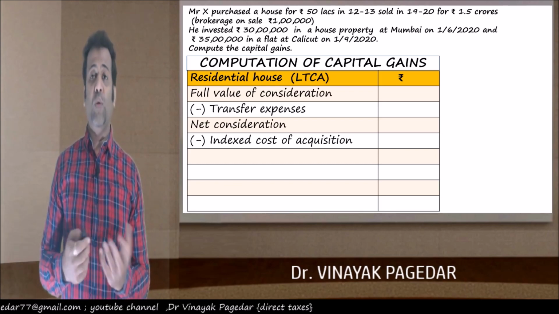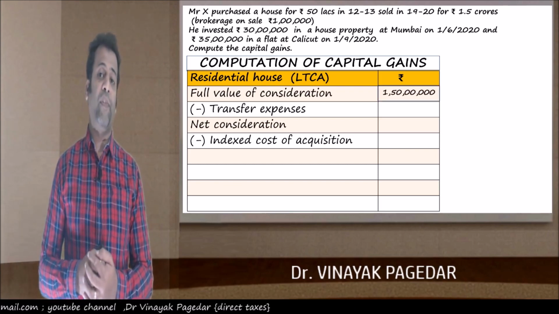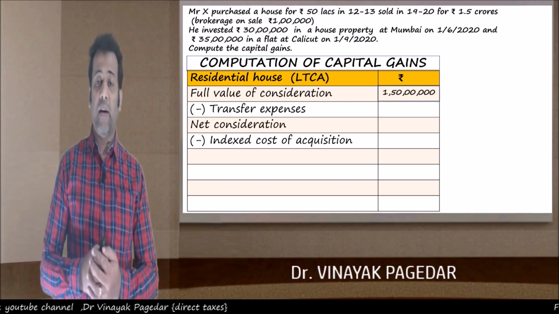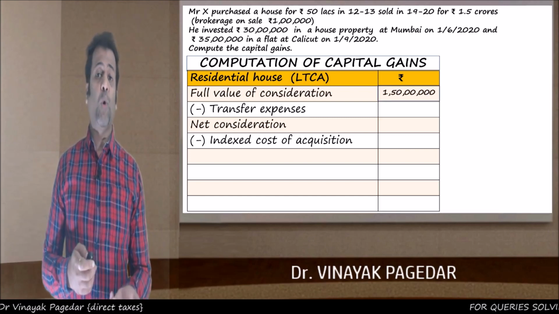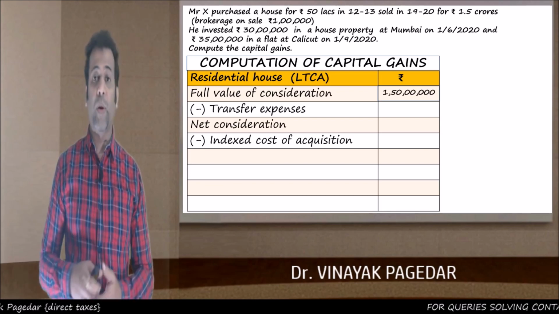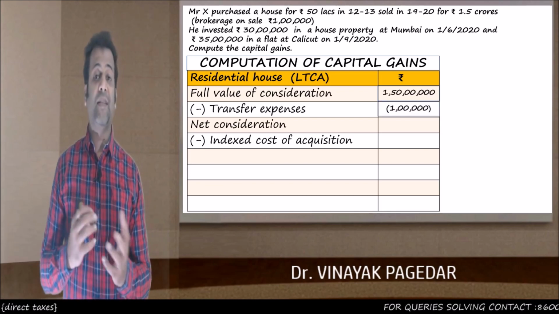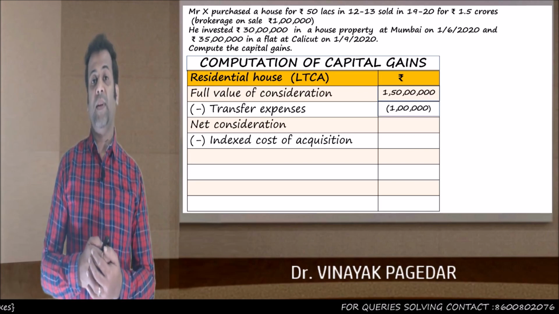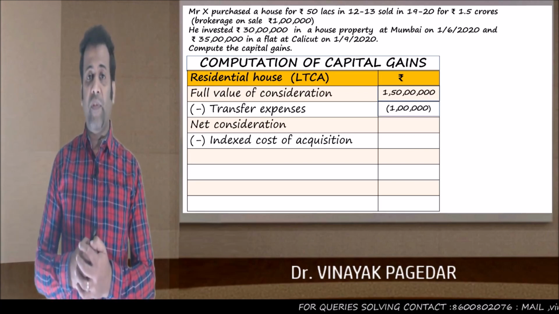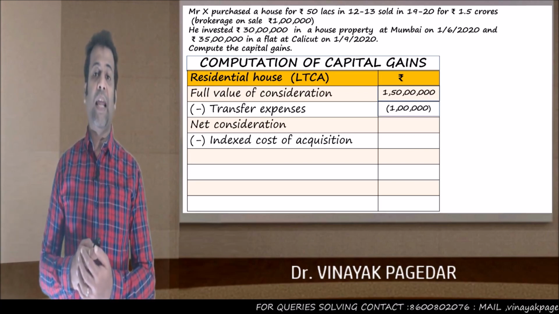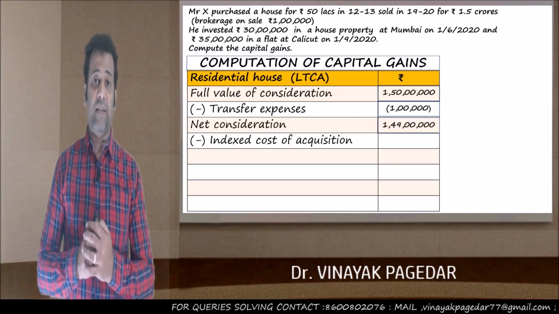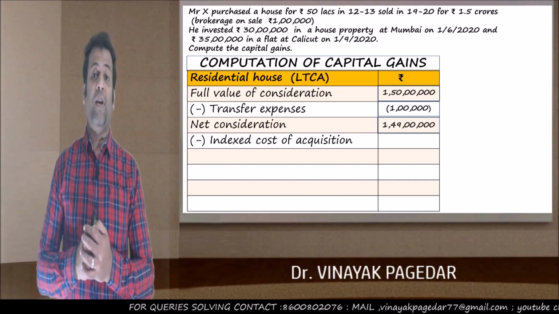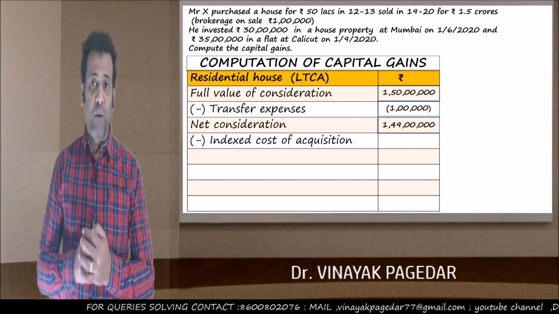The full value of consideration is 1 crore 50 lakhs. So we've got 150 lakhs sale price. That's the full value of consideration. And the broker had charged us 1 lakh rupees, if you remember. So that 1 lakh is the transfer expense. Obviously from 1 crore 50 lakhs, if we subtract that 1 lakh, we've got 1 crore 49 lakhs, which is the net consideration. And now what do we do?